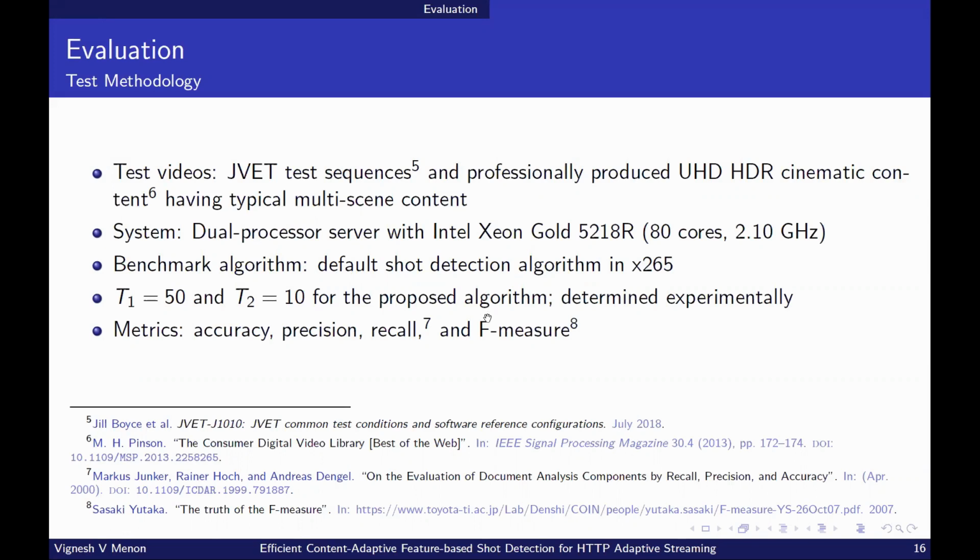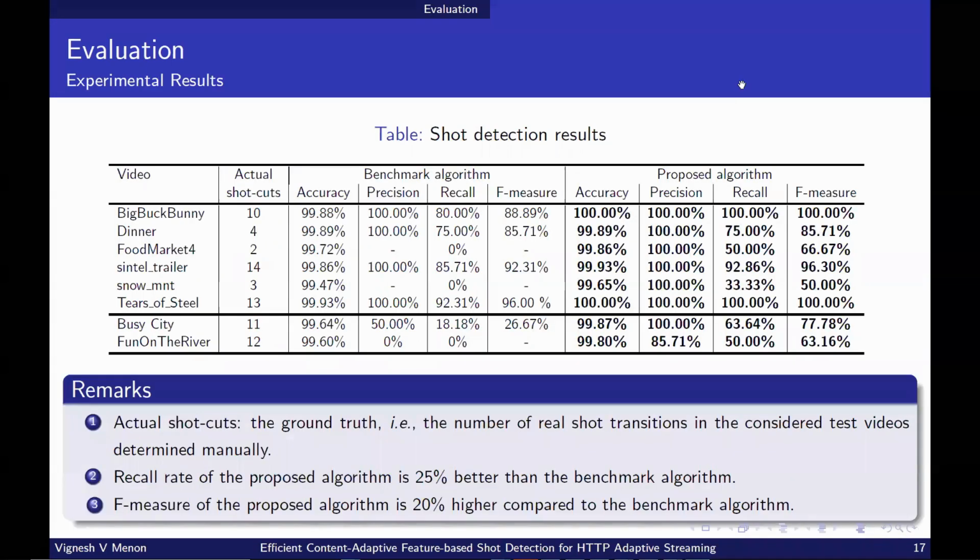The classifier performance is evaluated using accuracy, precision, recall, and F-measure. In this context, the true event is that the frame is a shot boundary, and the positive event is the detection that the frame is a shot boundary. The actual shots refers to the ground truth, that is, the number of real shot transitions which are determined manually. This table summarizes the results of our experiments.